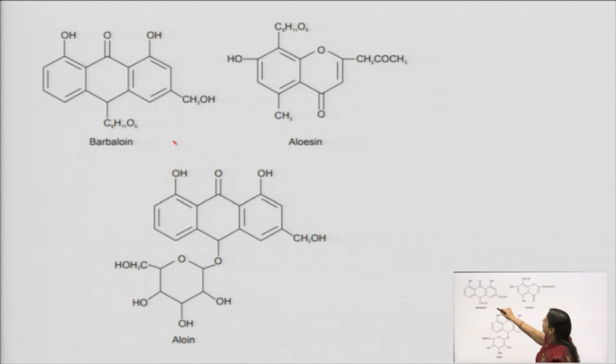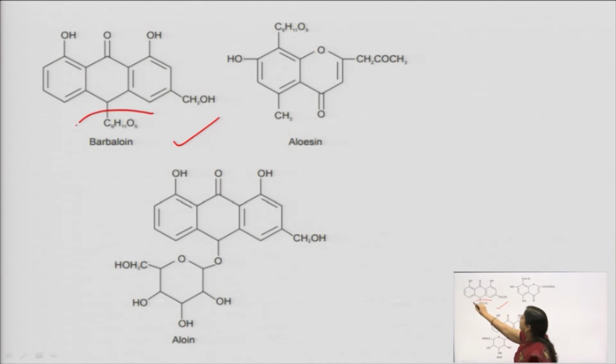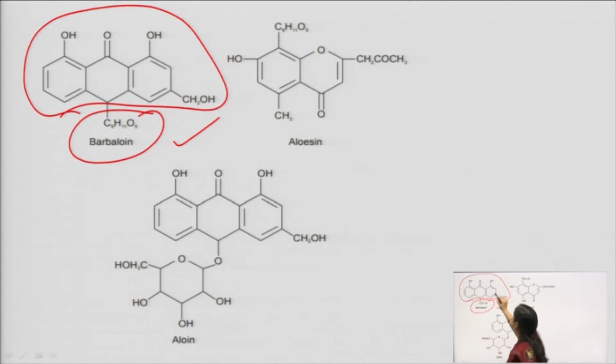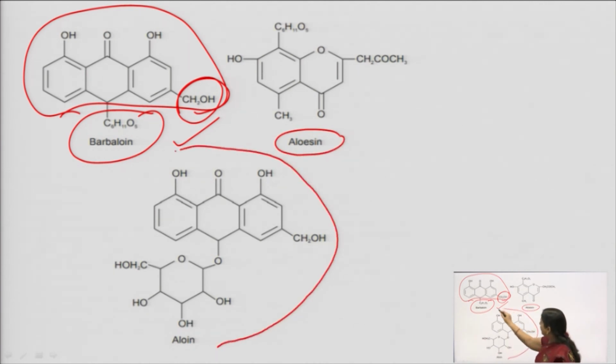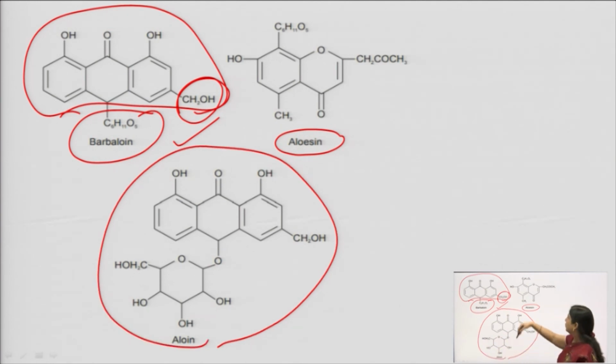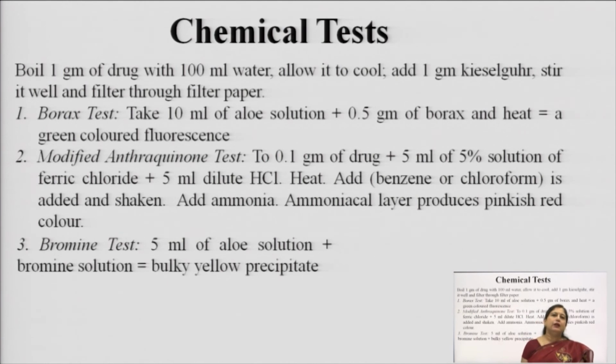This is the structure of barbaloin. As you can see, at the 10th position we have the sugar, this is the aglycone part, and this is alloemodin. CH2OH is alloemodin. It also contains another substance named aloesin, as well as this, which you can see is again an aloin, having a similar structure to that of beta barbaloin because they are isomeric in nature.